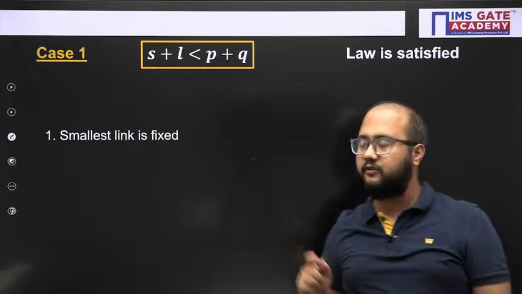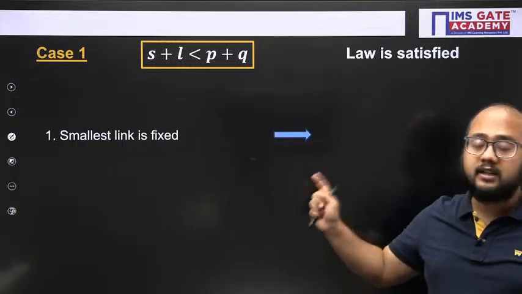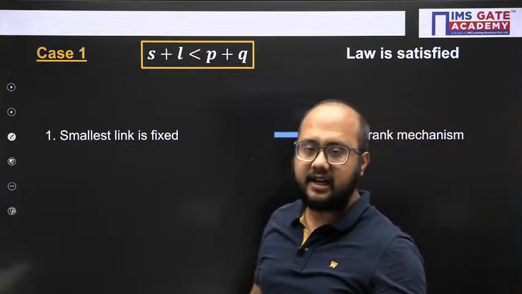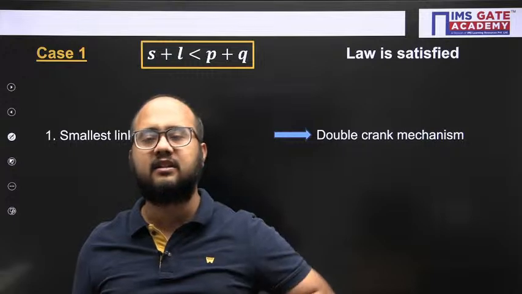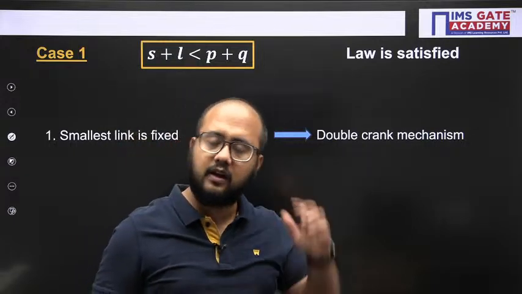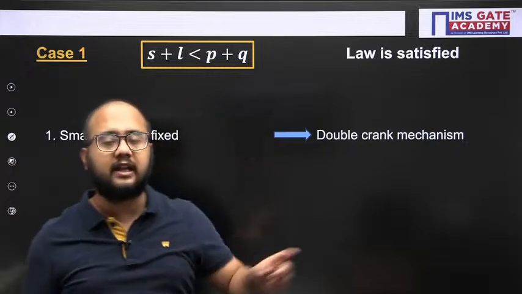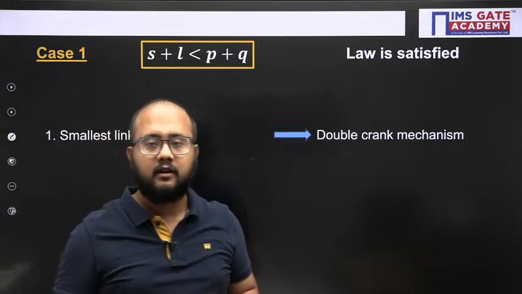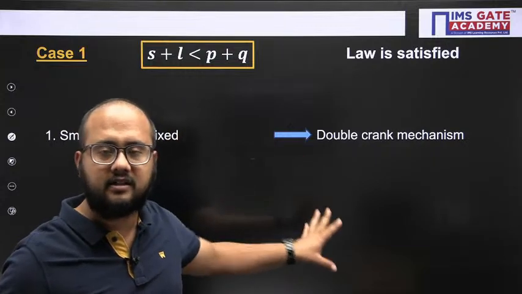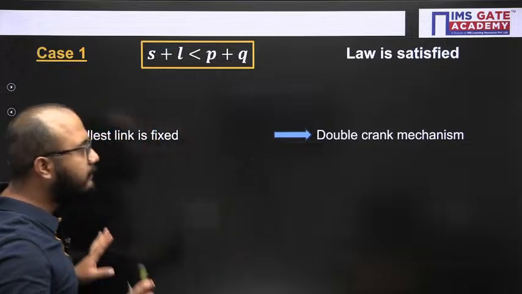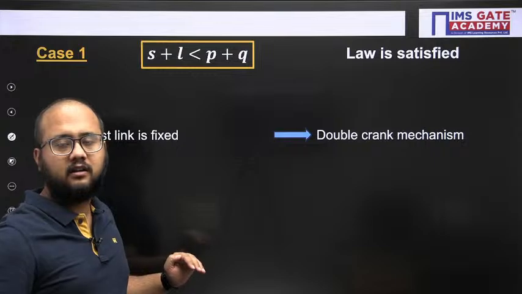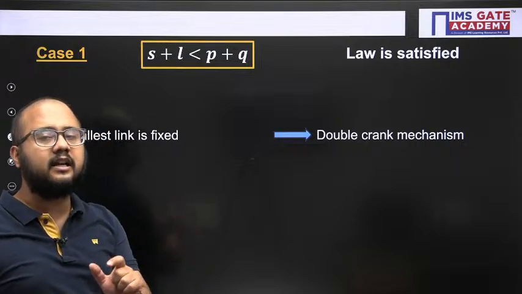If the smallest link is fixed, what is going to happen? You will get a double crank mechanism, and I will show you all the mechanisms here. You will understand what a double crank mechanism actually is, and how the links move in it. All those important animations we will observe in the lecture itself, but before that, please try to remember this conclusion directly so that we can answer the questions coming in the GATE examination.